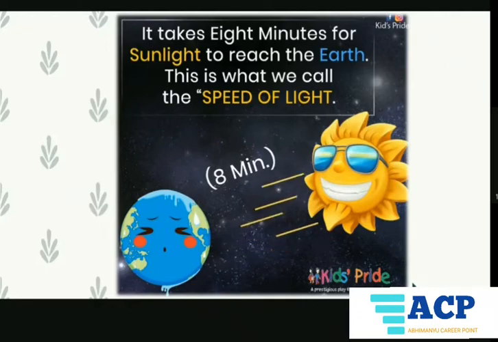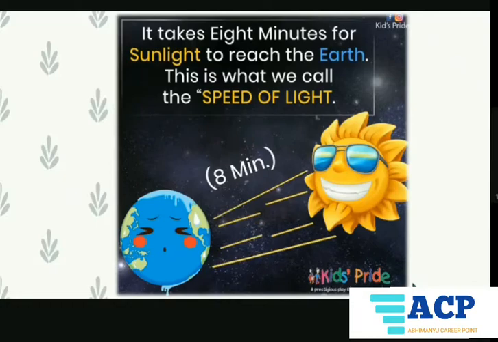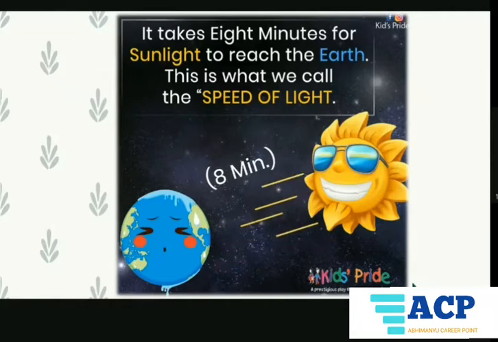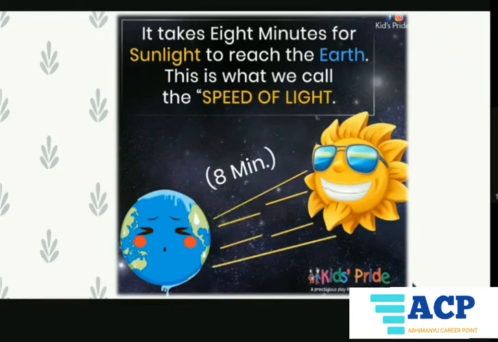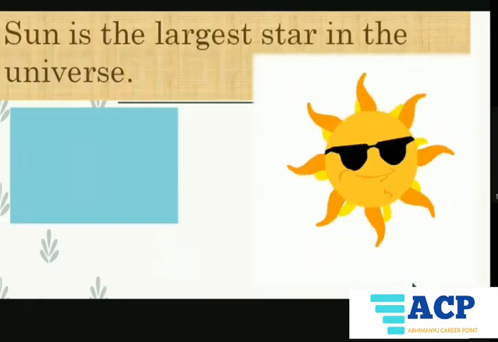We will see it twinkling in the sky after so many years. Or we can say today we are seeing stars twinkling in the sky. Just imagine how many years before they were born, they are in the sky. Right? So our Sun's light takes around 8 minutes to reach us. So here is a question for you.